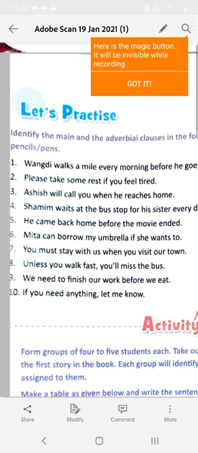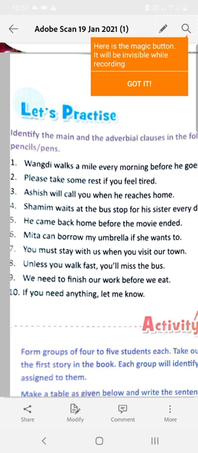Shamim waits at the bus stop for his sister every day after school is over. When does Shamim wait? After the school is over. So this part is a subordinate adverbial clause. He came back home before the movie ended. He came back home is the main clause. Before the movie ended is a subordinate adverbial clause of time.